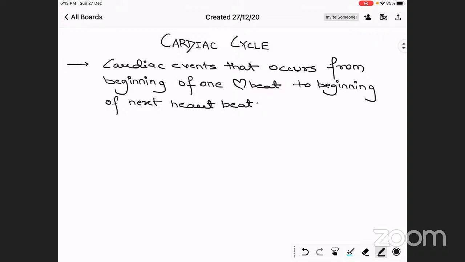In simple words, all the events occurring between one heartbeat and the next, or between two heartbeats, are called the cardiac cycle.